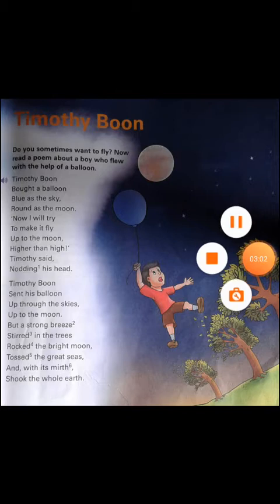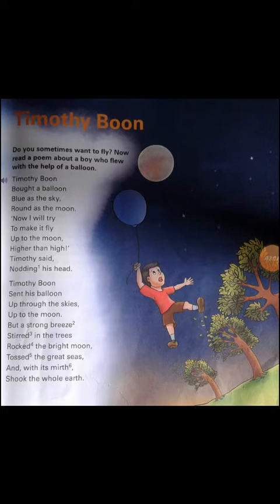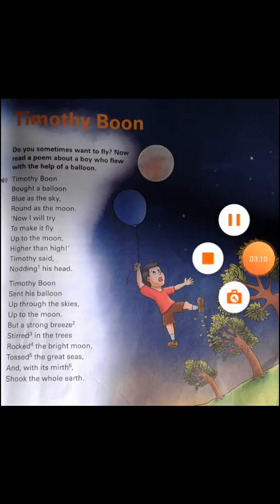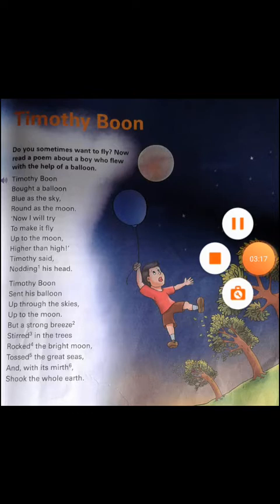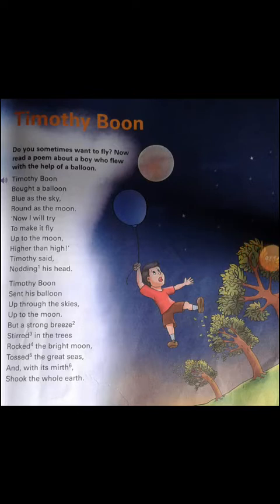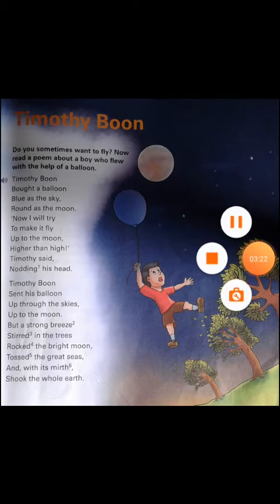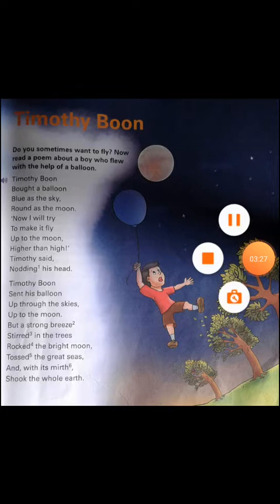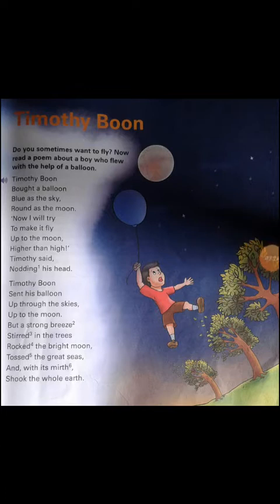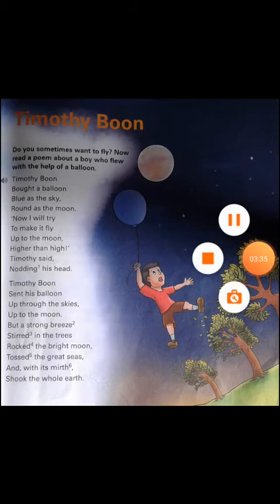Next, children, Timothy Boon, what did he do? He just tied a balloon with a thread and made it fly up in the sky. As the air comes, the balloon moves on going up in the sky, isn't it? Practically we have done it. So the balloon went up to the sky, it went till the moon. Okay, just imaginary, don't try it and do it. It's dangerous. He takes the balloon up till the moon, and when a strong breeze comes, it means, children, a heavy wind, a gentle smooth wind, a little heavy. The wind comes and takes the balloon up.